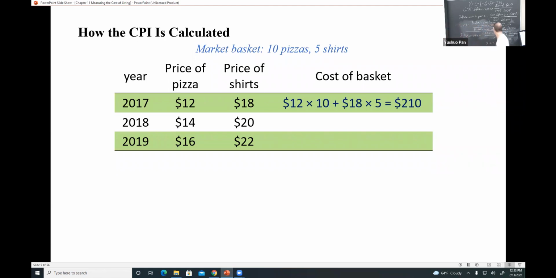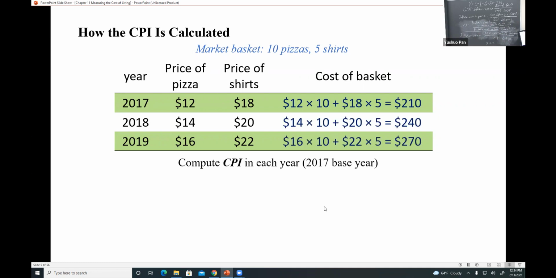And the same for the consumer in 2018 and 2019. Use the price in that year times the quantity. And since the basket is the same, that's decided by the BLS. They decide what products are the typical products in the shopping basket. So when you calculate these three years' costs, the basket will not change. The pizzas will always be 10, and the shirts will always be 5. Only the price changes.